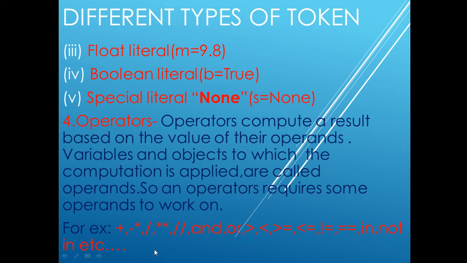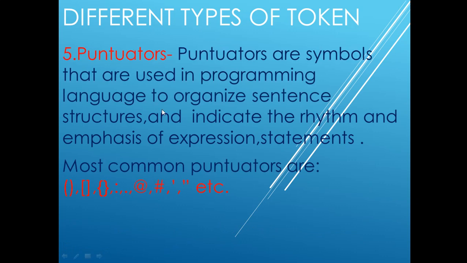I had discussed the 5 tokens in the last class, and this is the fourth one. Fifth one is the punctuators. Punctuators are symbols that are used in a programming language to organize the sentence structure. When you write a sentence in the English language, you end the sentence with a full stop. So here also there are some punctuators that we will use, which indicate the rhythm and emphasis of expressions or statements.